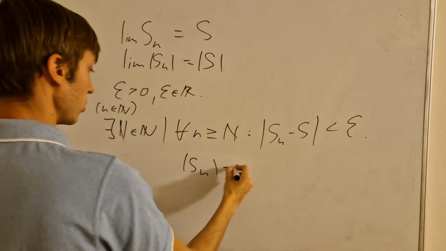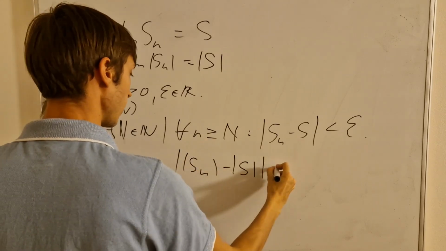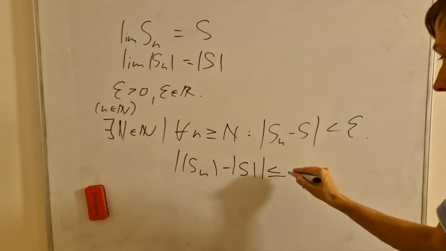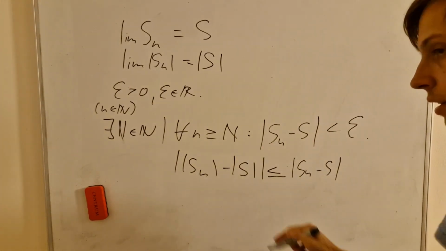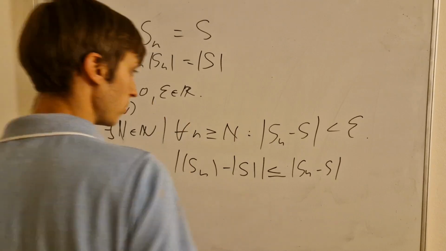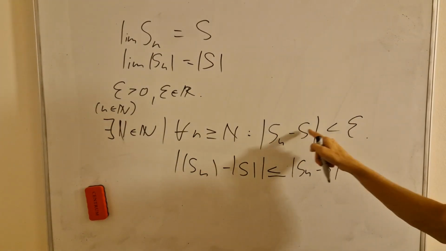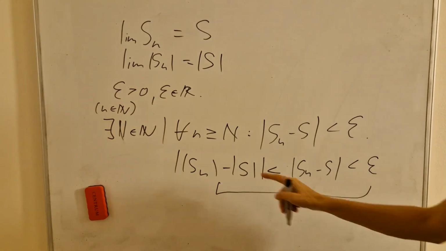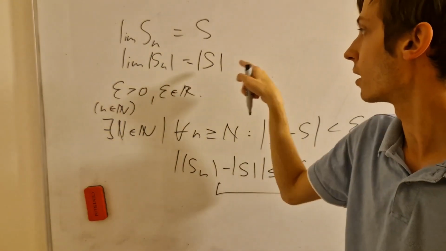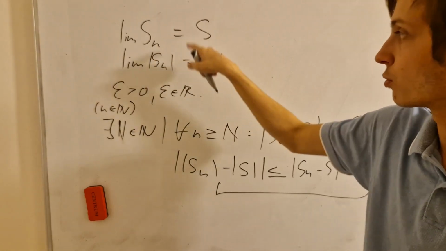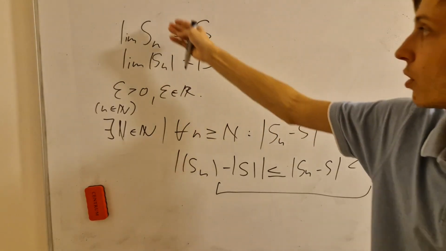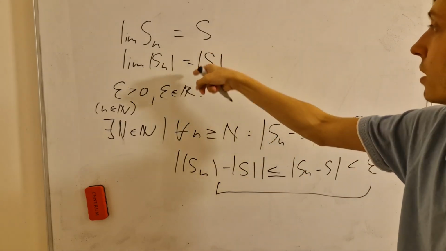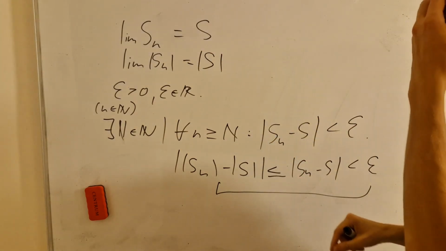If this is in an absolute value and this is in an absolute value, then all of this is smaller than or equal to this original thing. Right? With the x and y it was also smaller or equal to, by the way. And we already know that this is smaller than epsilon. Therefore, if we're dealing with a sequence that's basically the absolute value of the terms of the initial one, its limit, if it's convergent, will also be simply the absolute value of that previous limit value.